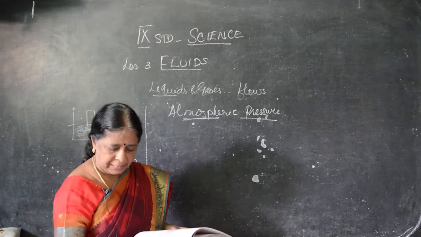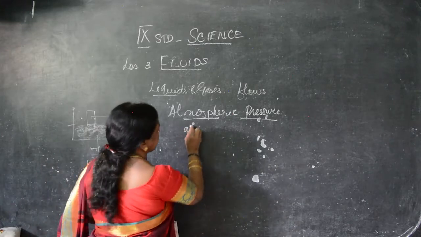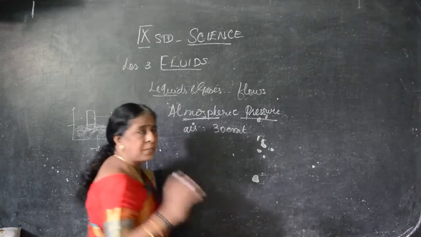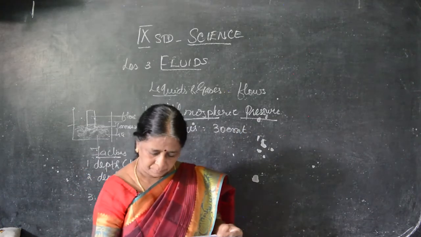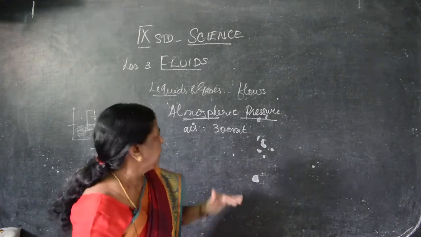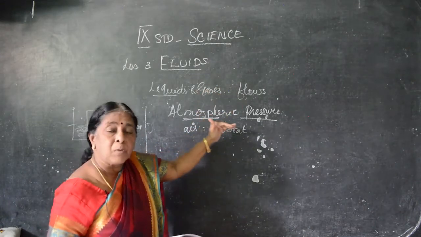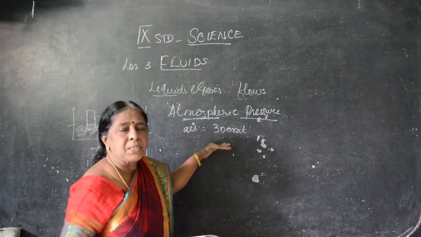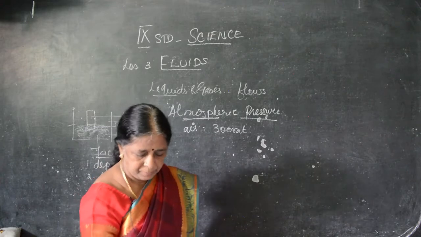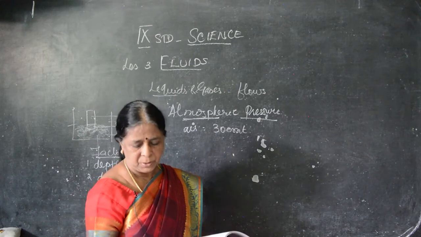Earth is surrounded by a layer of air up to a certain height. So air is in the surrounding up to 300 meters. What is around us up to 300 meters height? Air is surrounded. And this layer of air around the earth is called the atmosphere of the earth. This air which surrounds the earth also exerts pressure. The pressure is called what? Atmospheric pressure.